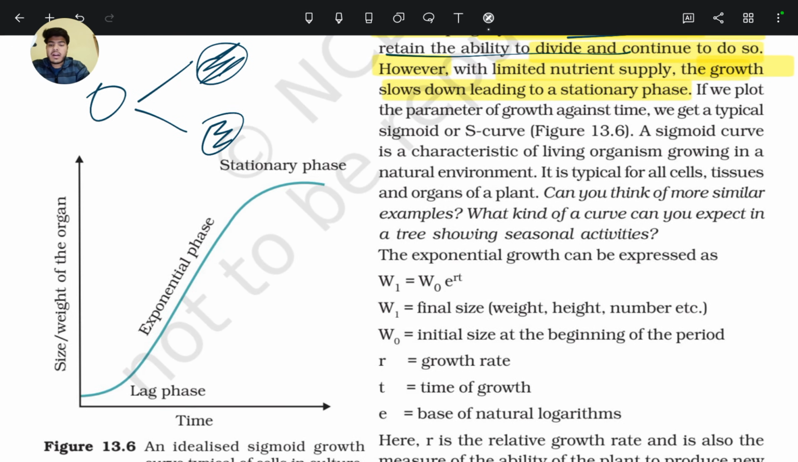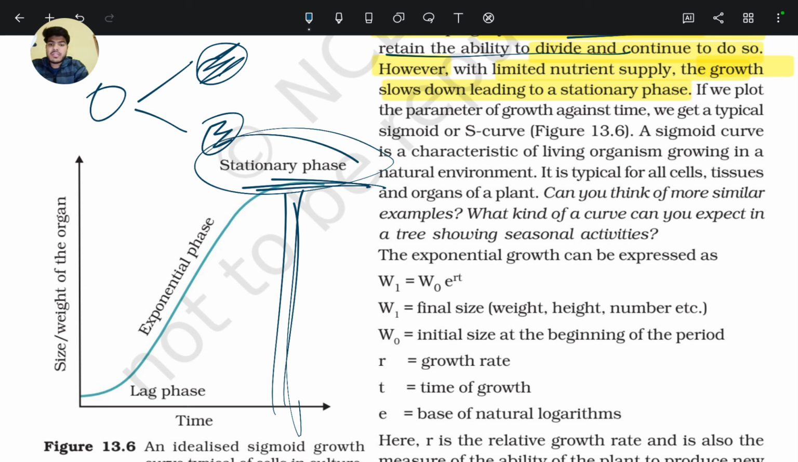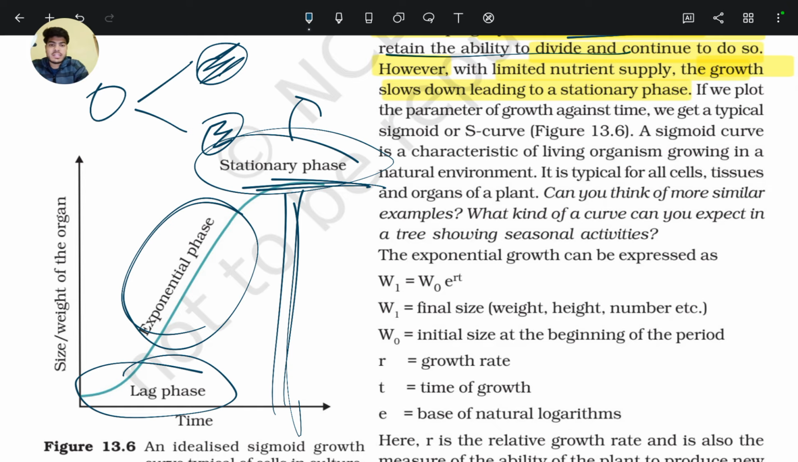At this time, nutrient supply is limited. So due to limitation of nutrient supply, the stationary phase occurs. So initially lag phase, then exponential phase, then stationary phase. The stationary phase is due to limitation of nutrition.